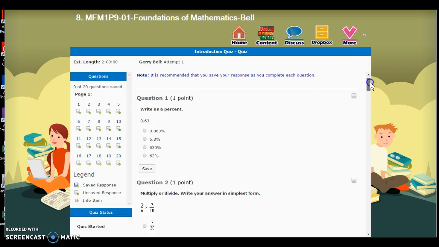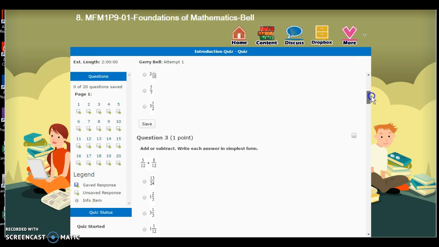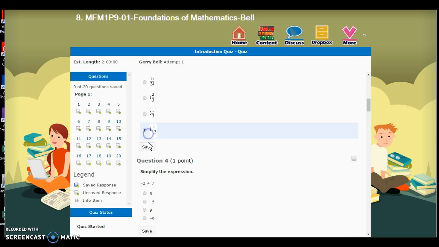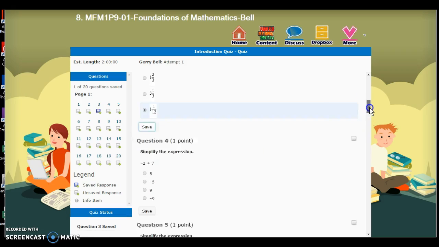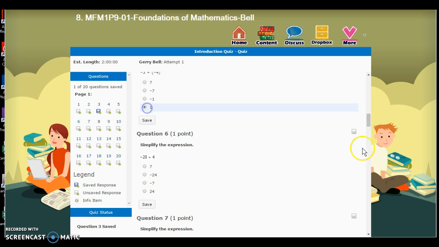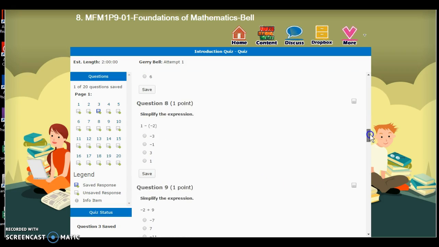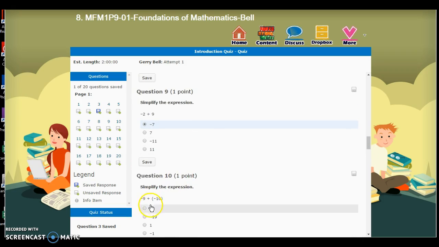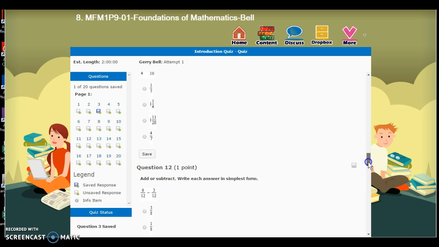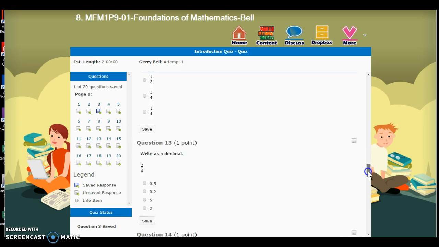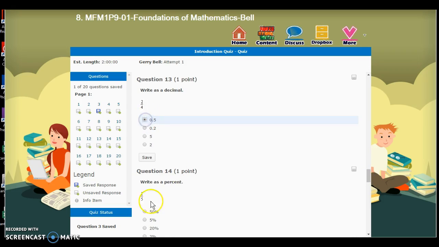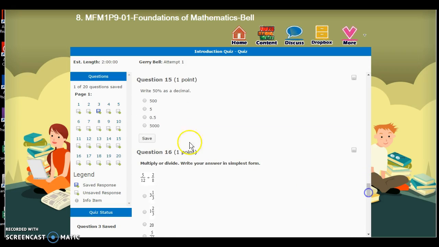So this is just a little mathematical introduction quiz, and when you click an answer, you can click save. You don't necessarily have to click the save button, but it's a really good idea. I'm just kind of picking some random answers here, as you can see. The point of this introductory quiz is to get you familiar with the site and with some of the questions. Sometimes there's picture questions, sometimes there's multiple choice. Most of the time it's multiple choice. There can also be true and false questions and matching questions as well.